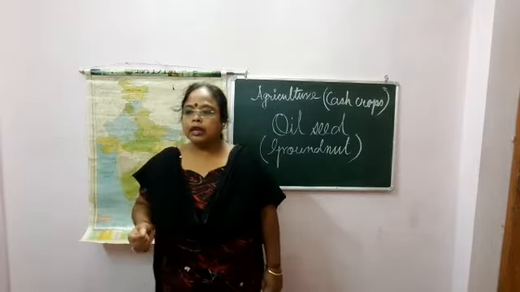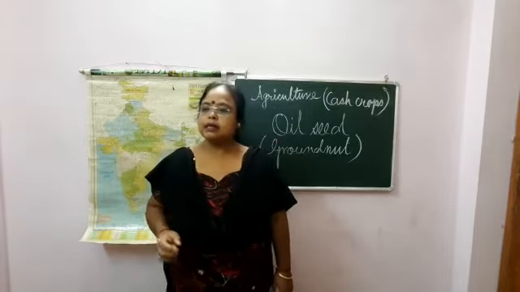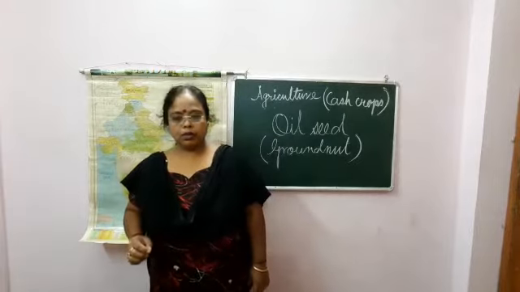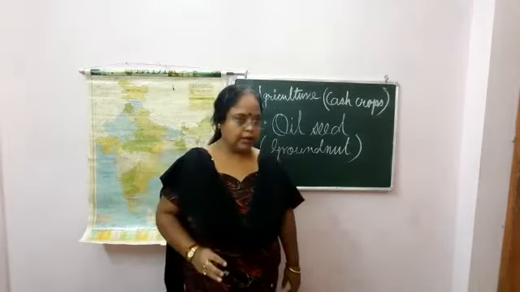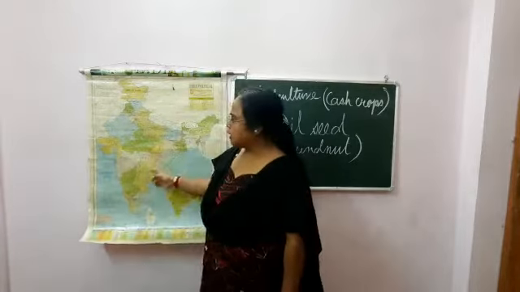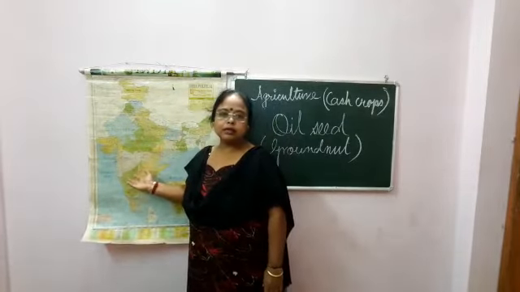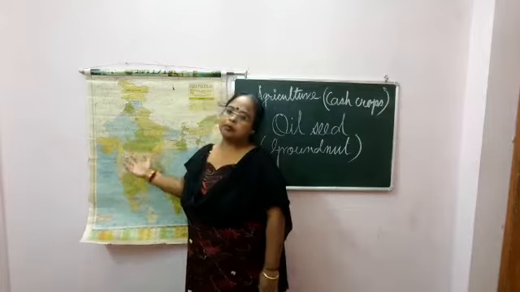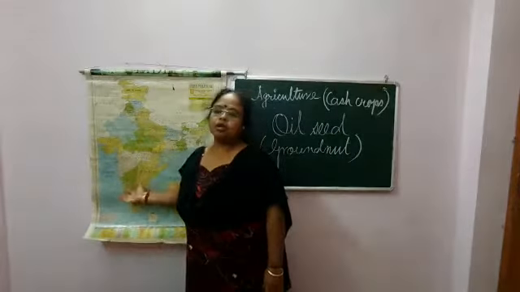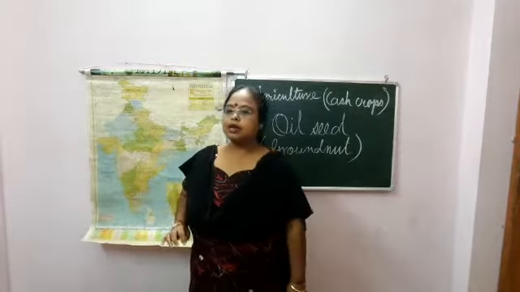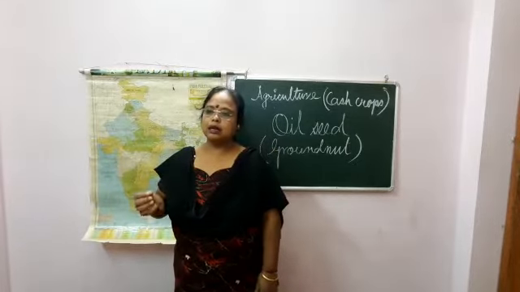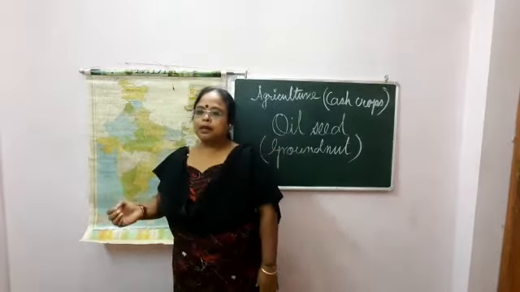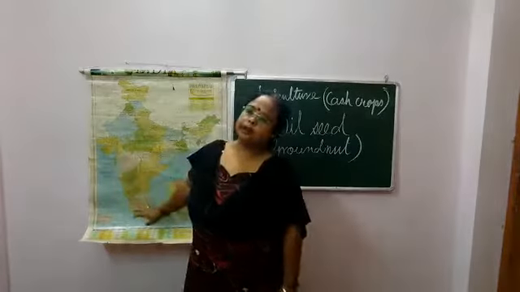Soil: it grows best in light sandy soil. It also grows well in red soil and black soil, because in the southern part red soil and black soil are found. Such light soils are essential for the ripening of the groundnut.